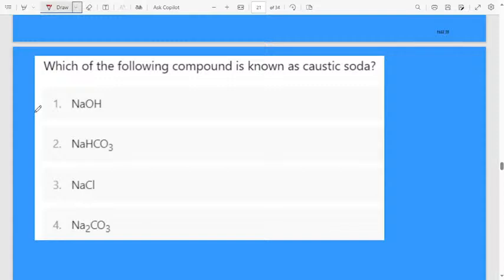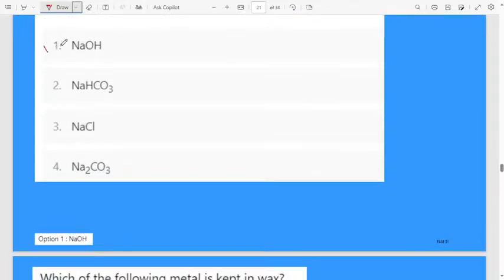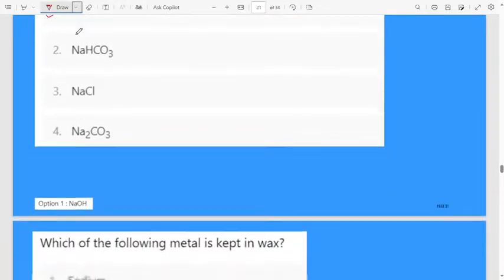Sodium hydroxide, sodium bicarbonate, sodium chloride, sodium carbonate. Which of the following compounds is known as caustic soda? Caustic soda is nothing but sodium hydroxide.